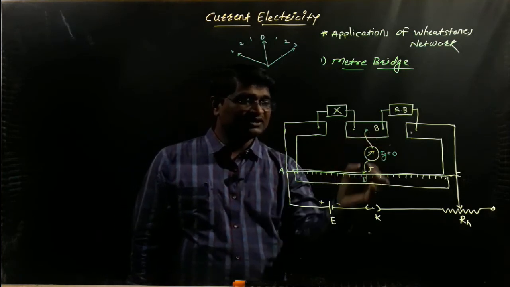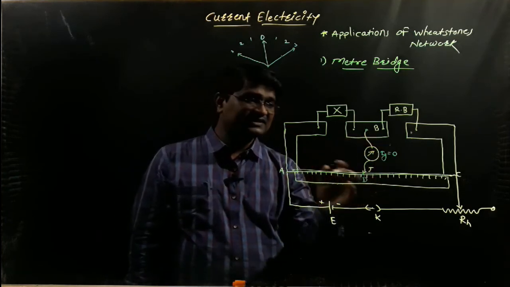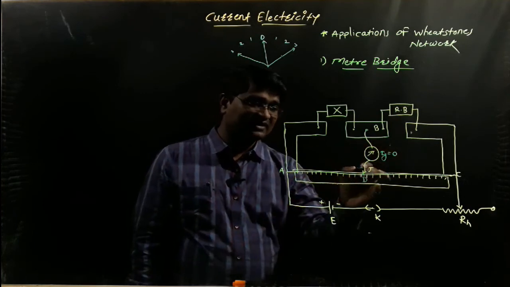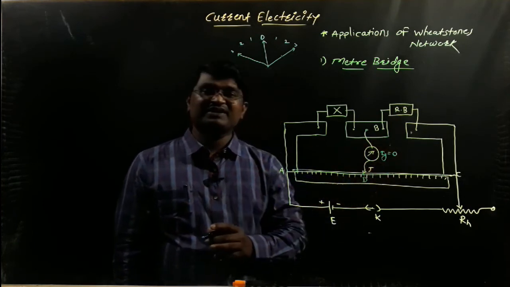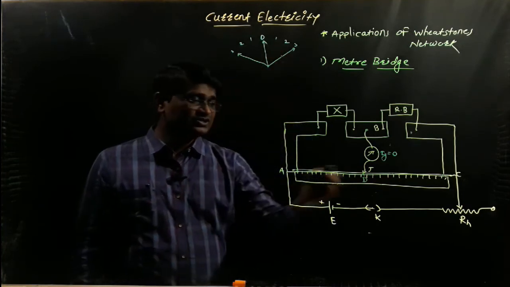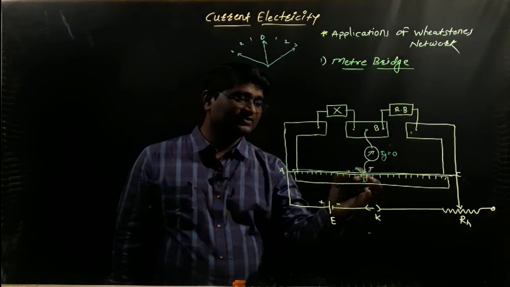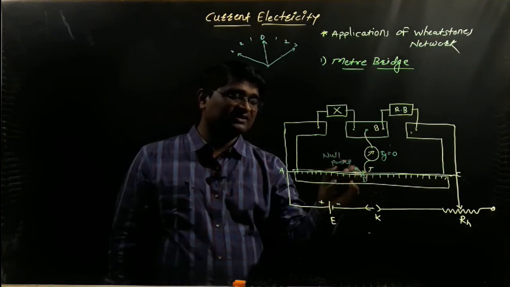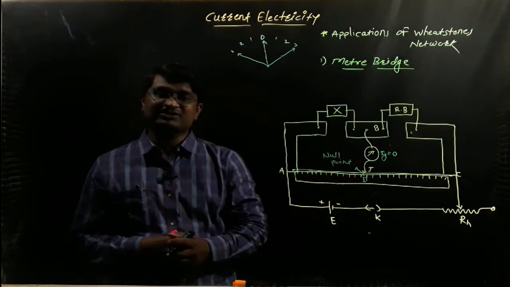When the potential at B and D is exactly the same, no electric current passes through the galvanometer. It means that when the jockey touches at the point D, the deflection of the galvanometer is 0. So this point is called the null point on the given network, and this condition is called the balancing condition of the network.